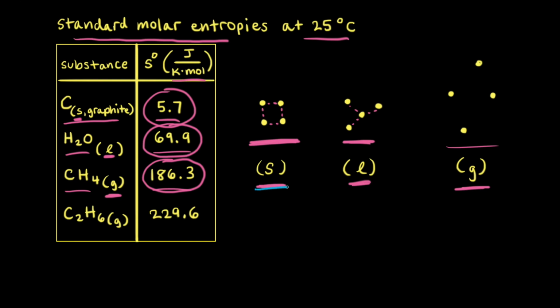So in general, as we go from a solid to a liquid to a gas, there's an increase in the number of possible arrangements of particles. There's an increased freedom of movement, and therefore going from solid to liquid to gas means an increase in the number of possible microstates. And an increase in the number of possible microstates means an increase in entropy.